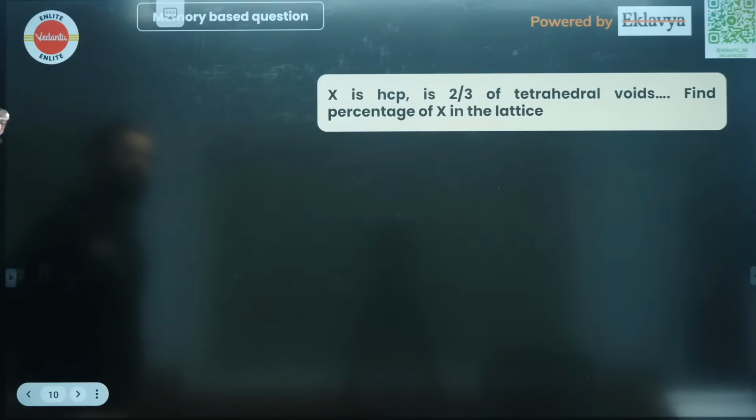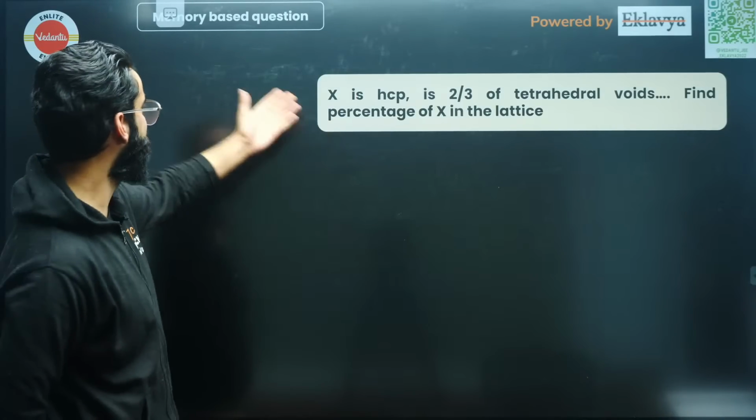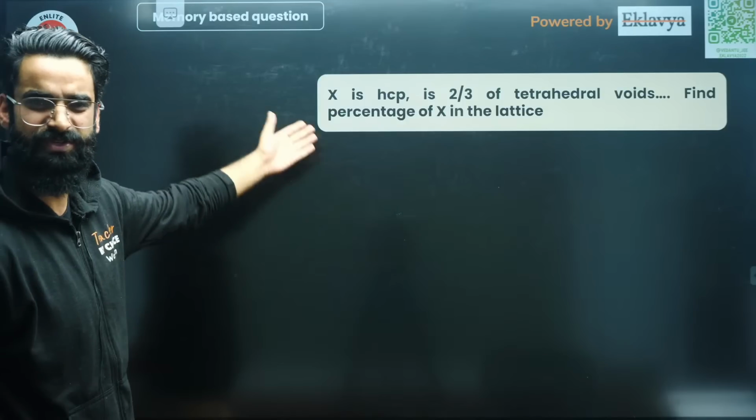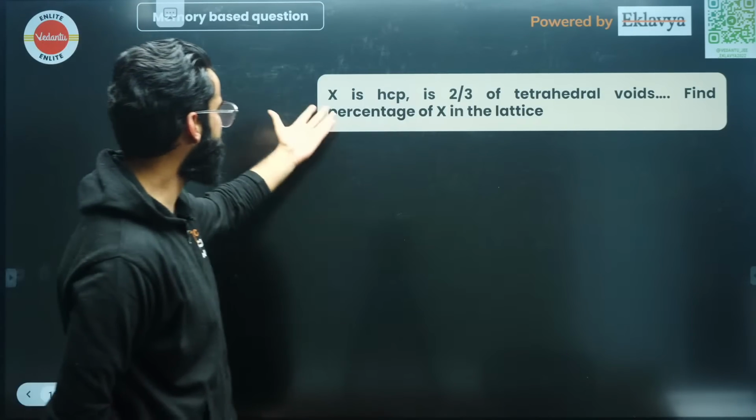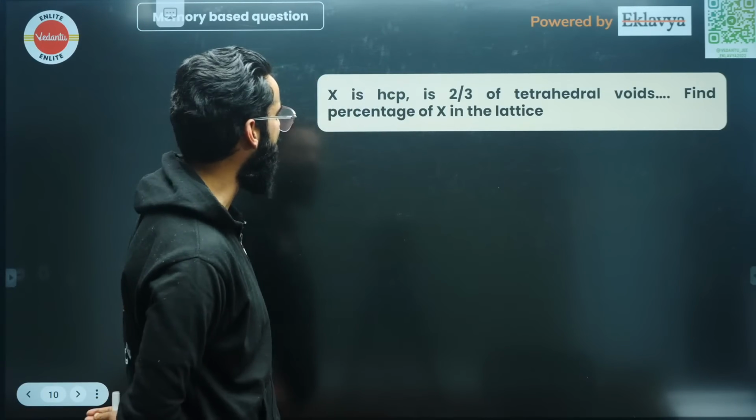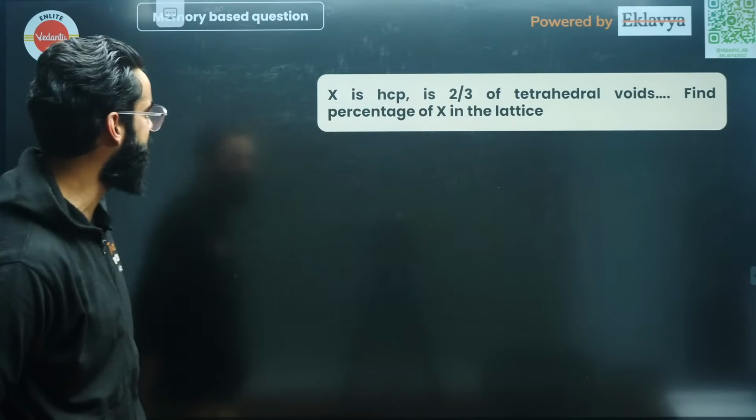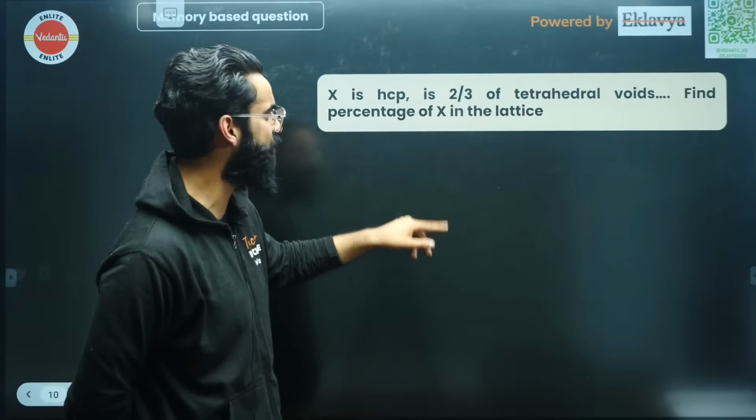Moving on to one more question, guys. This is one more memory-based question which we got from one student. The question says X forms HCP and Y occupies 2/3 of tetrahedral voids. What is the percentage of X in the lattice?